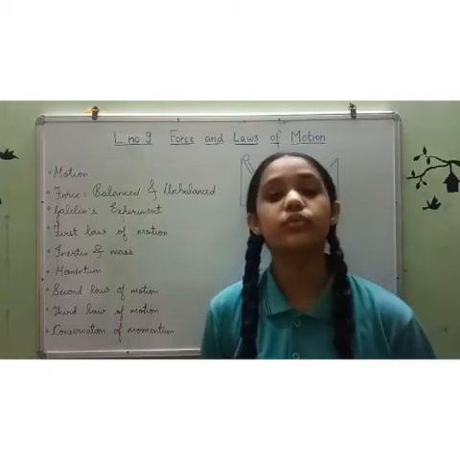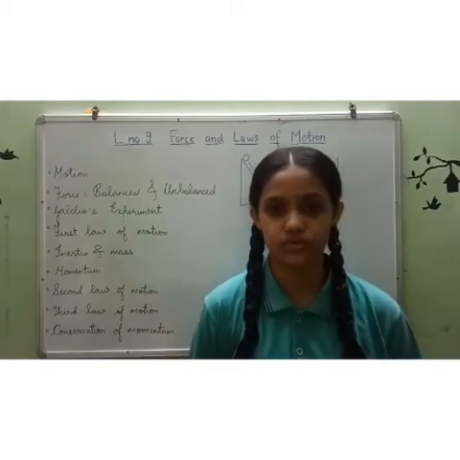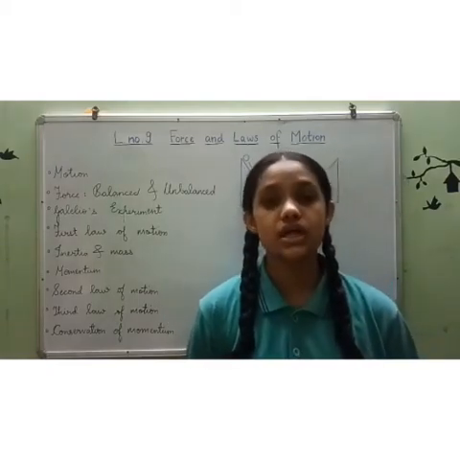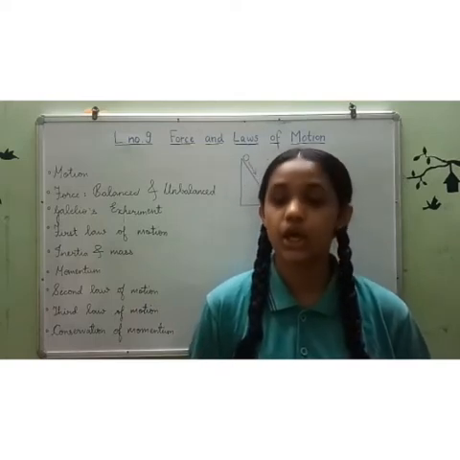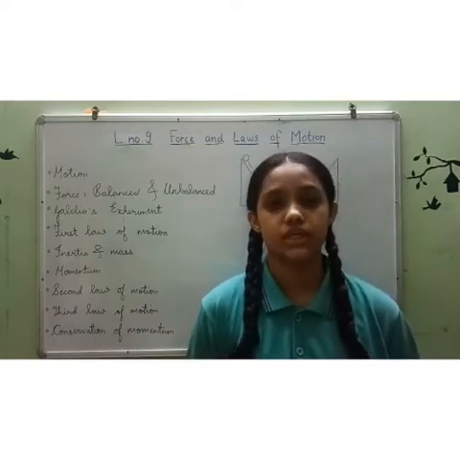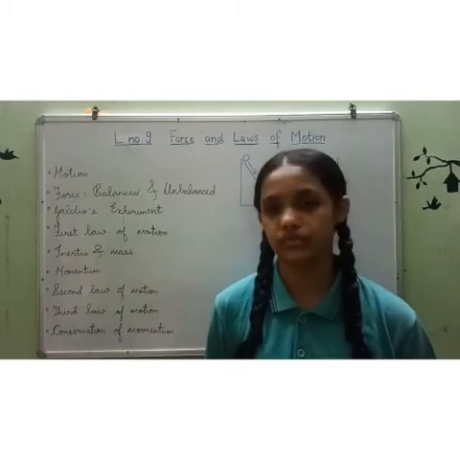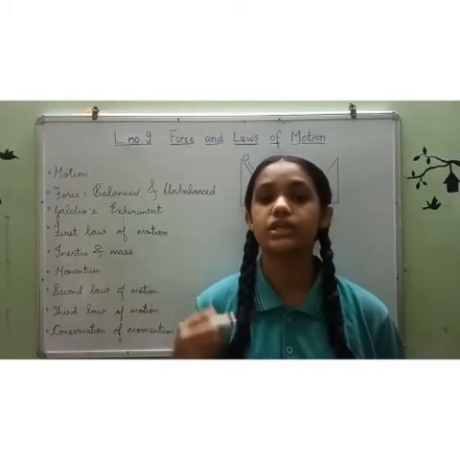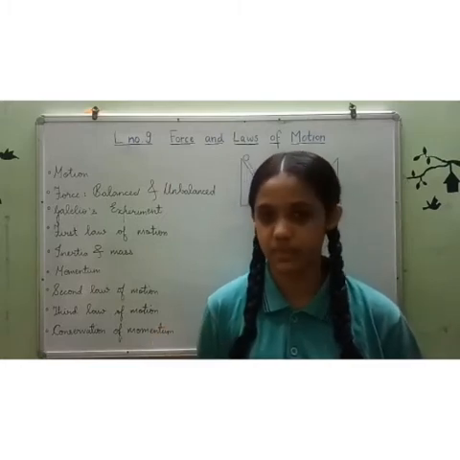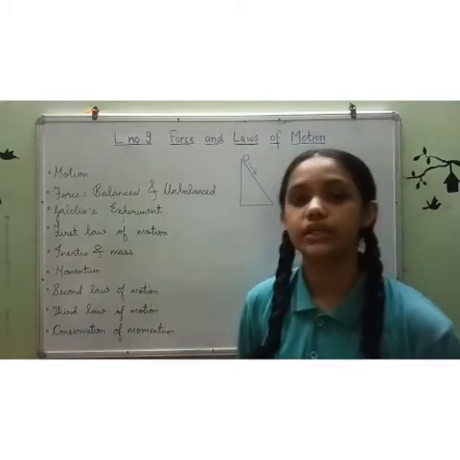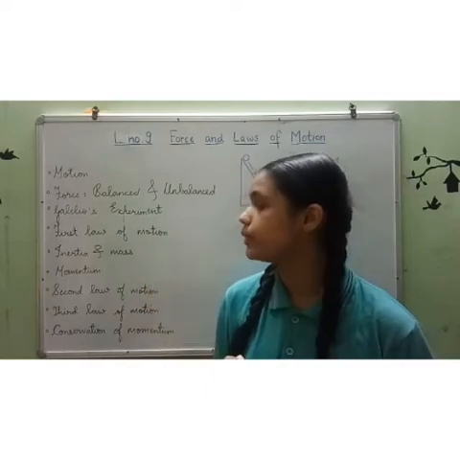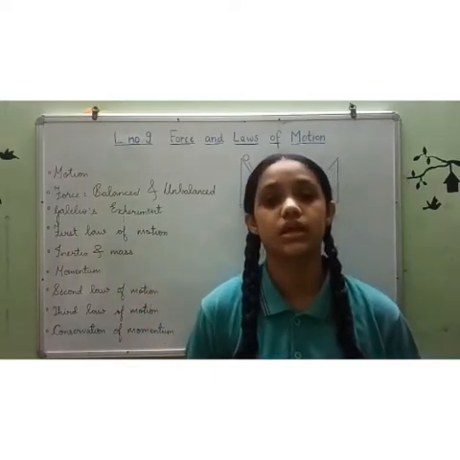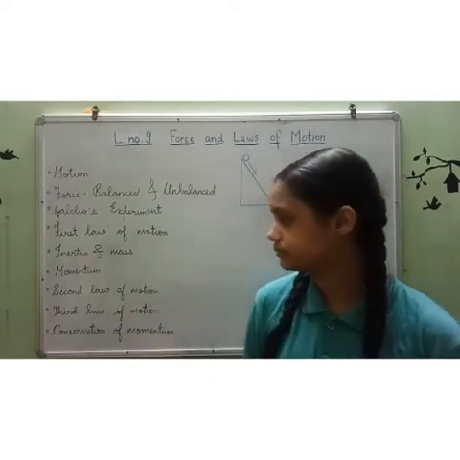This first law of motion is also known as law of inertia. Inertia is a tendency of an object to resist the change in its state of uniform motion or of rest. Inertia of a body is directly proportional to its mass. In other words, mass of the body is its measure of its inertia.